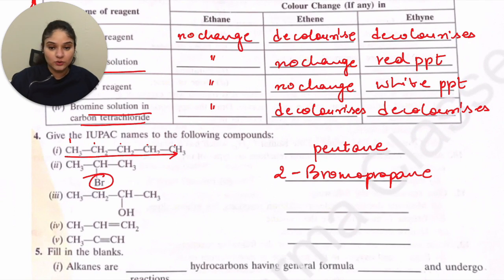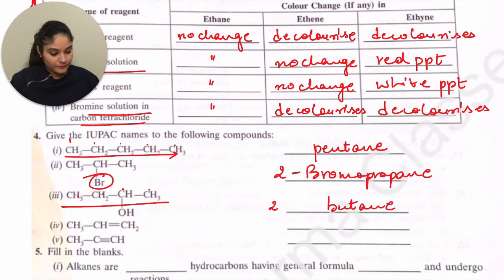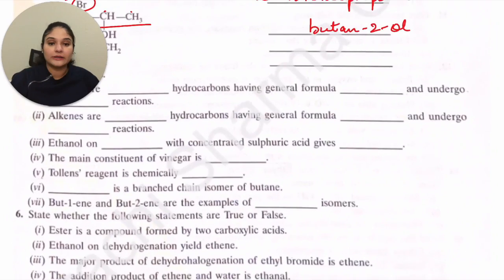So CH3 CH2. How many carbons do I have? I have 1, 2, 3, 4. So 4 means but, and all of them are single bonds. So butane. And on the second carbon you have alcohol connected. So butan-2-ol. On the second carbon you have the OH, that is alcohol connected.